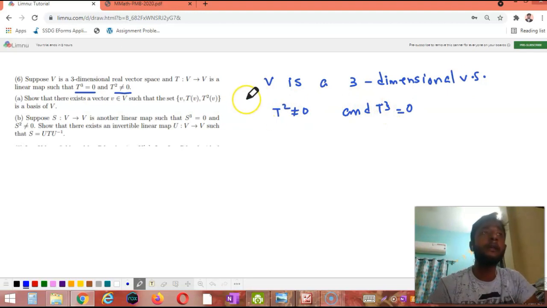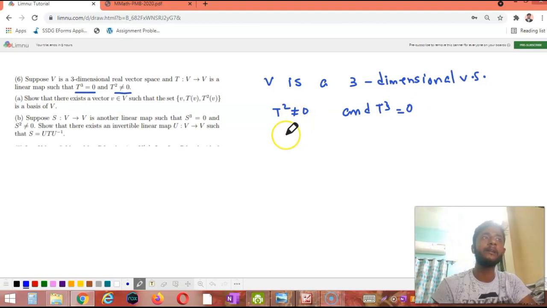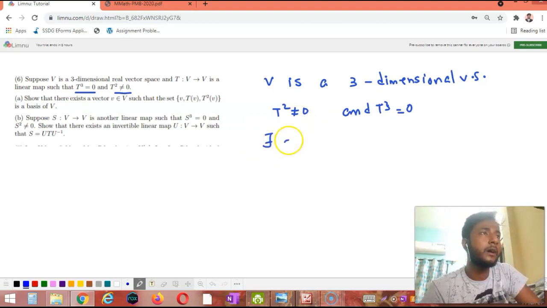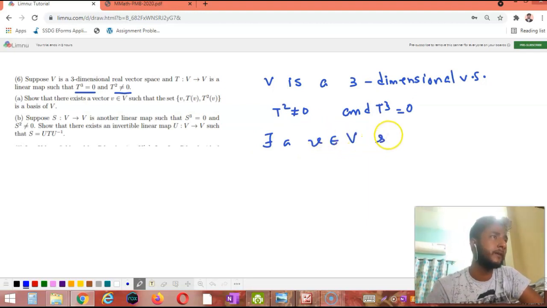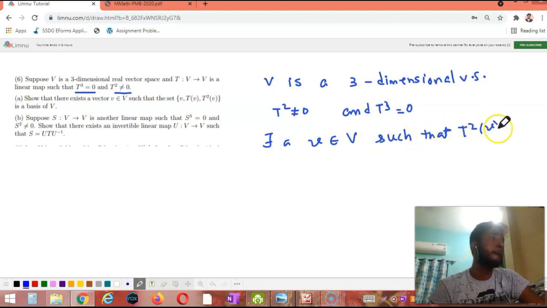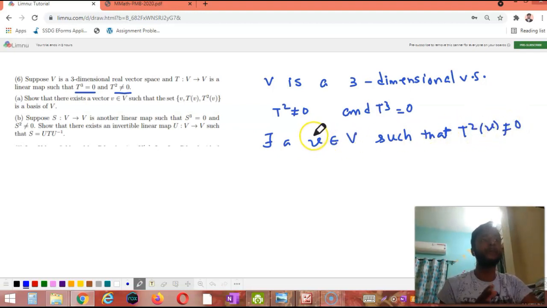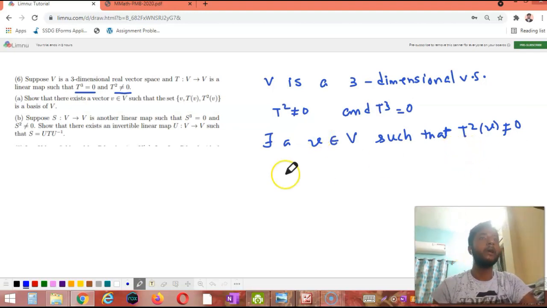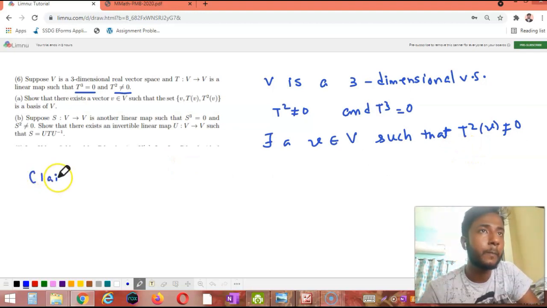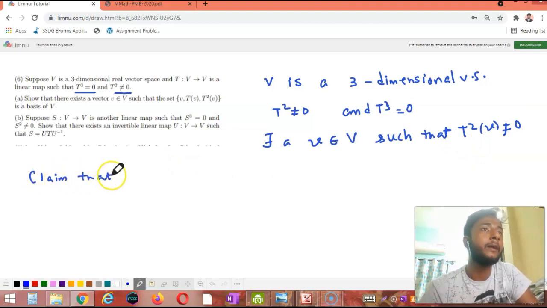Now T is a mapping, right? T square is not a zero mapping. What does it mean? It means there exists a V belonging to capital V such that T square V is not equal to 0, right? T square is a non-zero linear transformation. Now I can claim that V is not equal to 0.